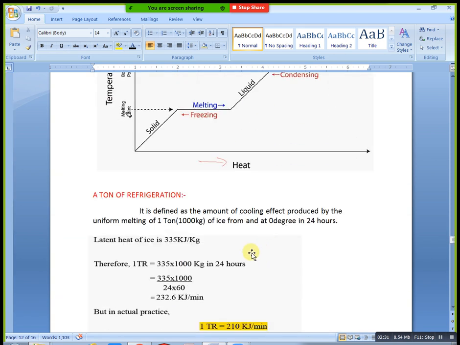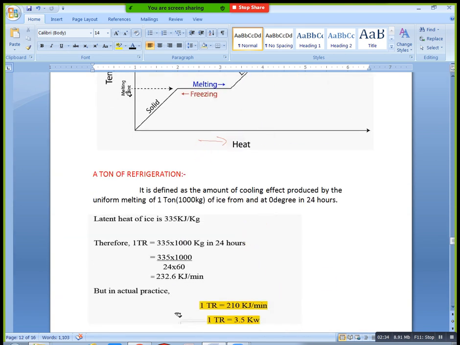Just we see here we have ton of refrigeration. Ton of refrigeration means it is defined as the amount of cooling effect produced by the uniform melting of 1 ton of ice from and at 0 degree in 24 hours. 1 ton we consider as a 1000 kg in India. For example, if you take US, we have 907 kg also.